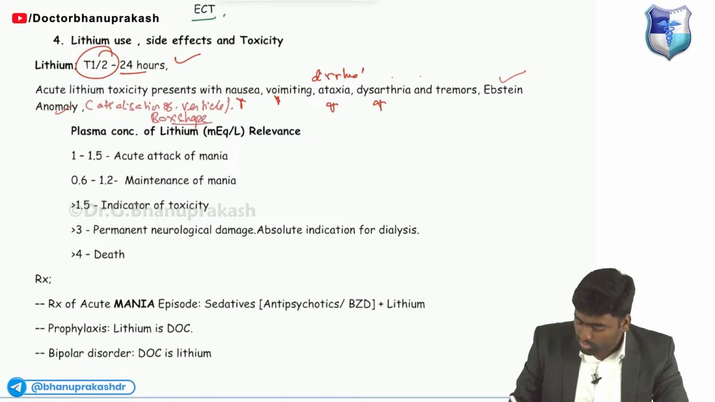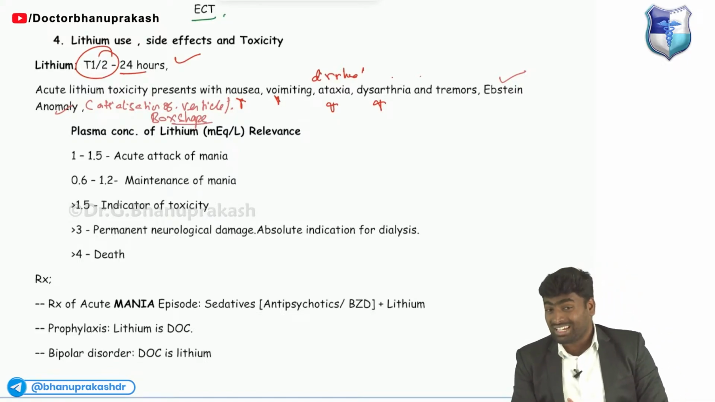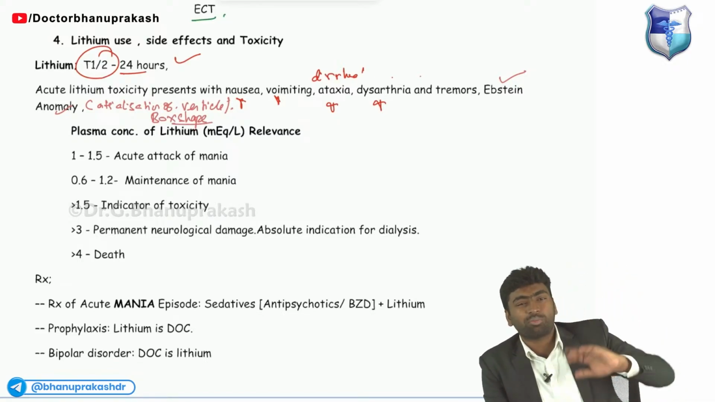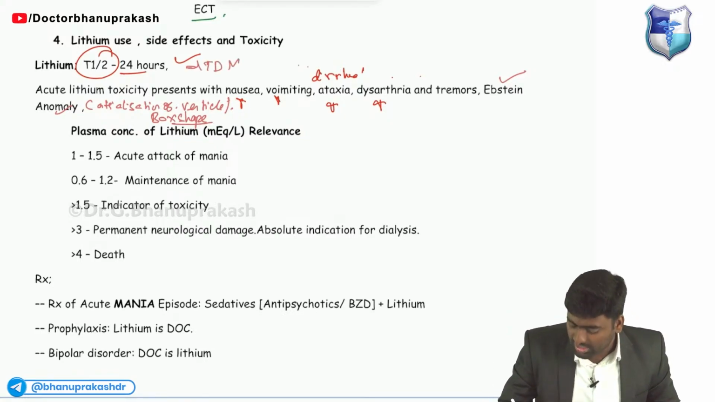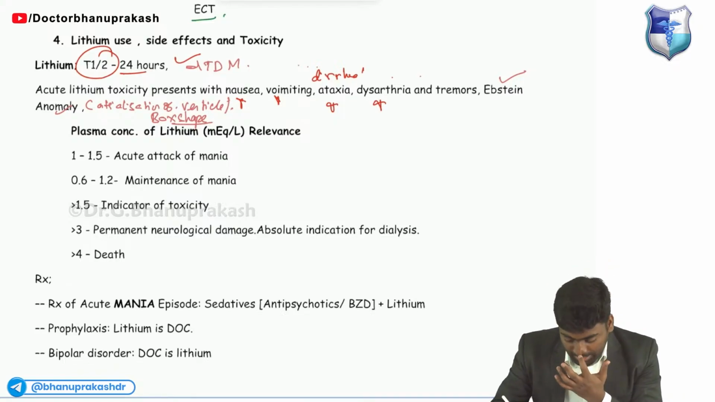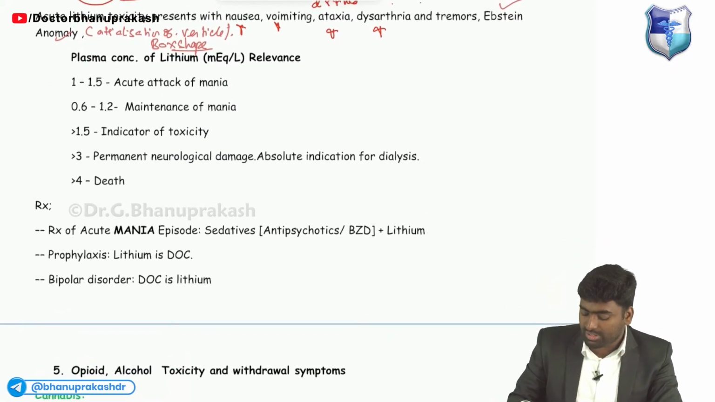We need to know about this because it can lead to toxicity. So we need to monitor the drug. It is one of the drugs where we do therapeutic dose monitoring. Remember, fine. And next, what are the plasma concentrations which we use?